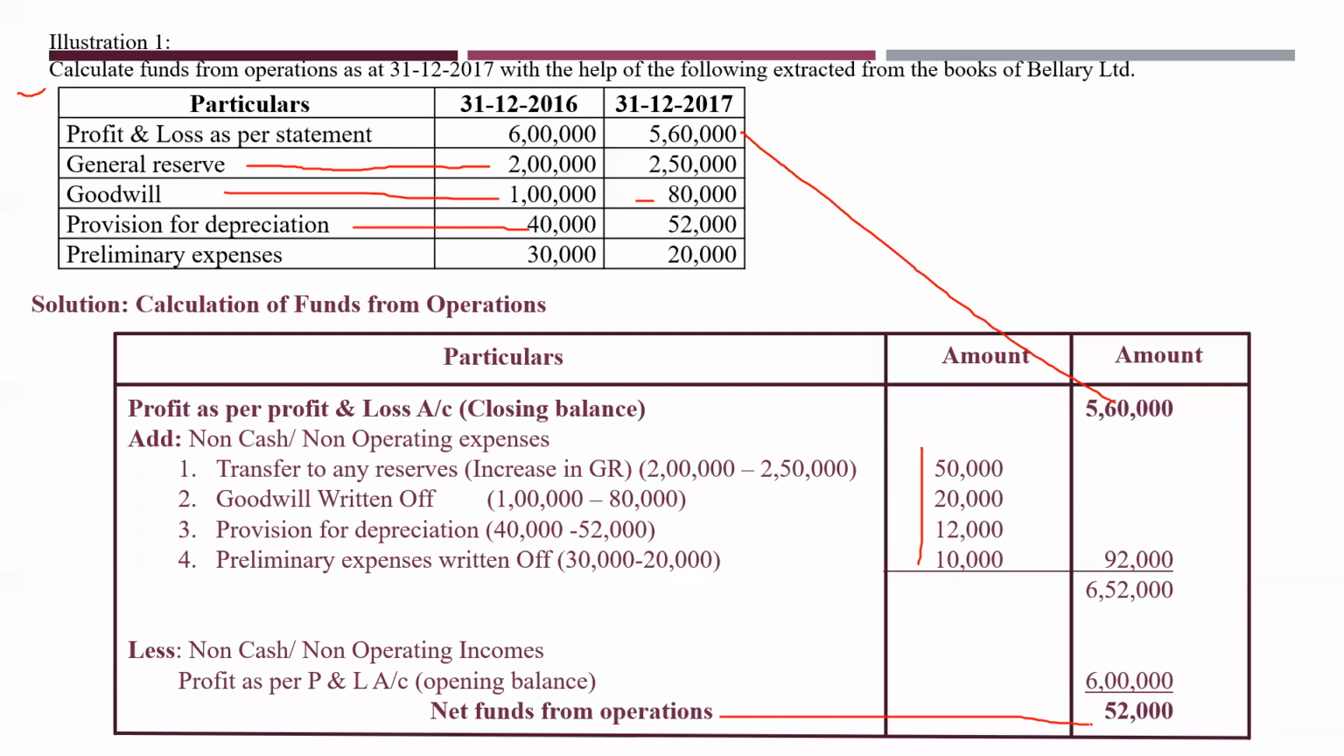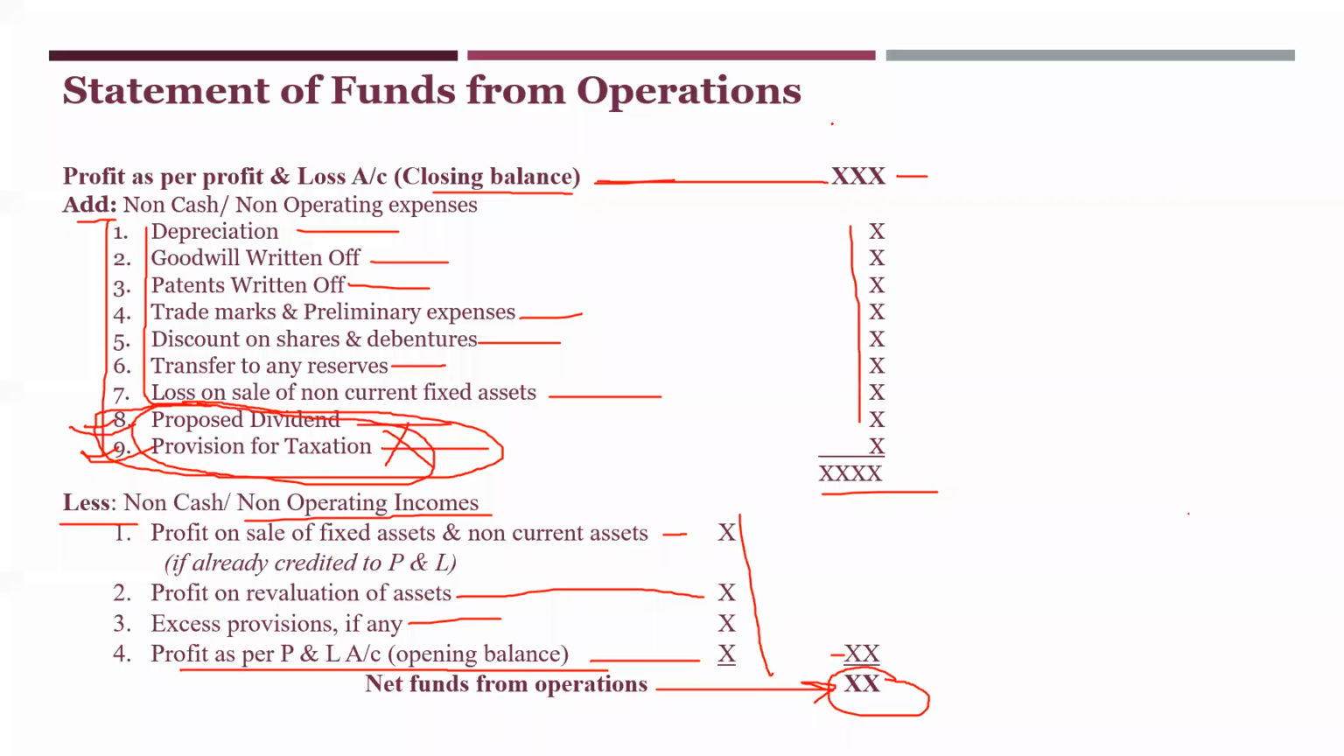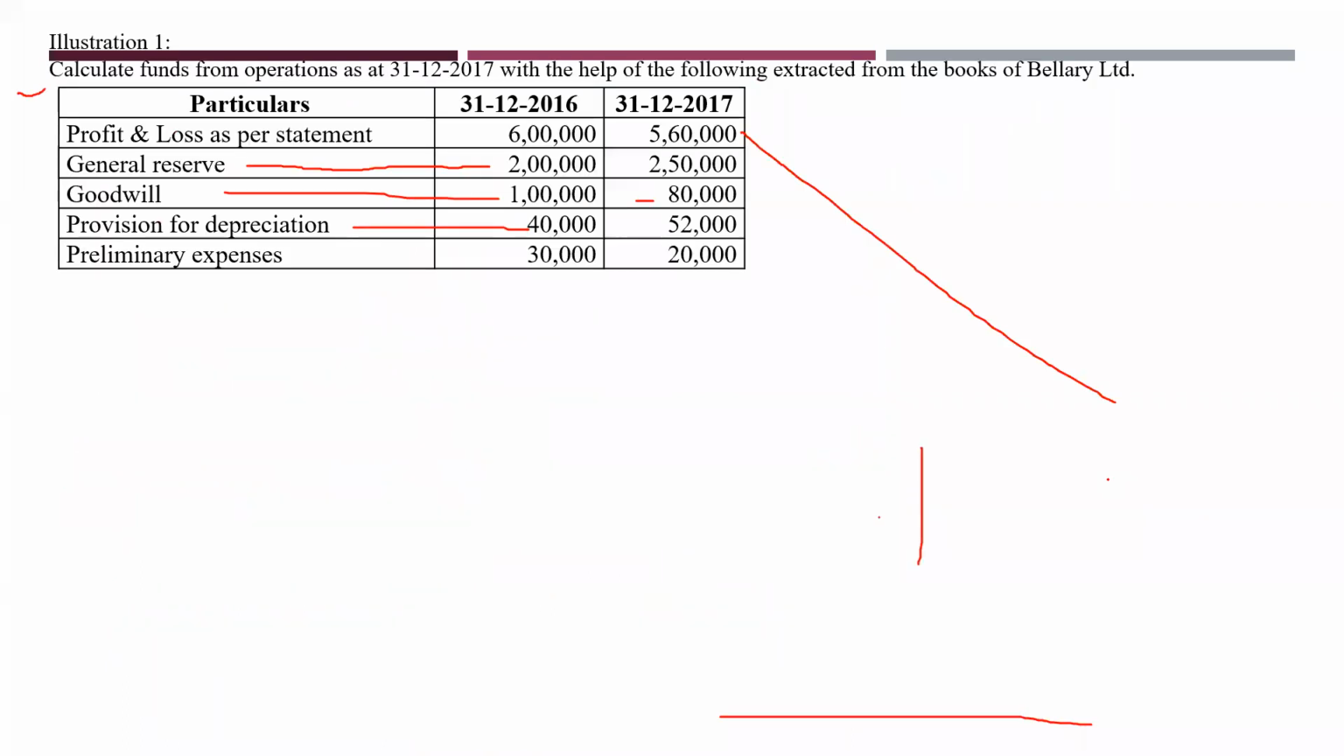Okay, write down this solution completely. Write down this problem. All of you should be very clear with this format. What items are in non-operating expenses? What are non-operating incomes? This you have to understand very, very clearly. Then only you can solve this type of problems. Clear about this? So today I will stop over here. We'll continue in the next class. In the next class, we'll try to solve some more problems related to funds from operations.